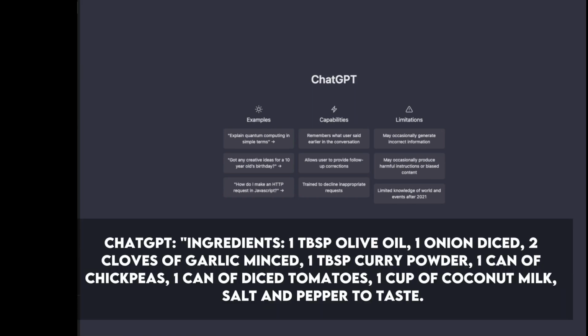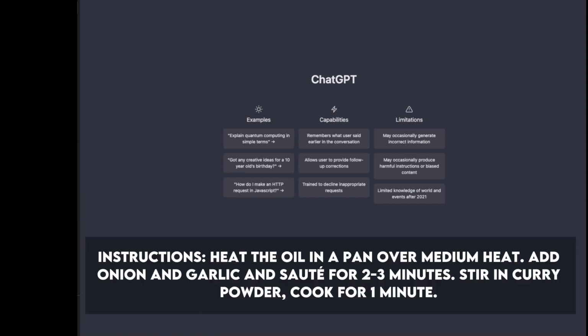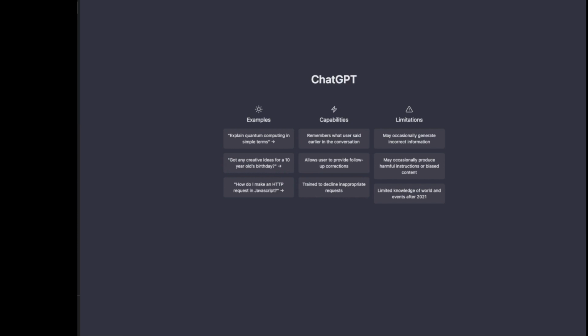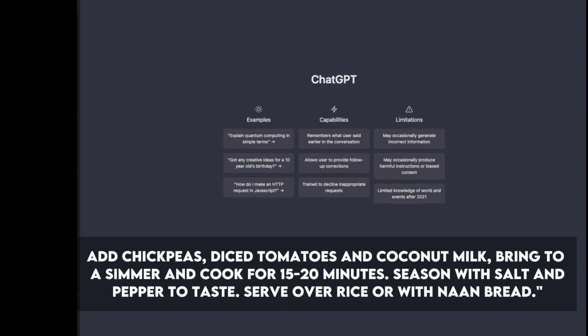ChatGPT: ingredients: 1 tablespoon olive oil, 1 onion diced, 2 cloves of garlic minced, 1 tablespoon curry powder, 1 can of chickpeas, 1 can of diced tomatoes, 1 cup of coconut milk, salt and pepper to taste. Instructions: heat the oil in a pan over medium heat. Add onion and garlic and sauté for 2 to 3 minutes. Stir in curry powder, cook for 1 minute. Add chickpeas, diced tomatoes and coconut milk, bring to a simmer and cook for 15 to 20 minutes. Season with salt and pepper to taste.